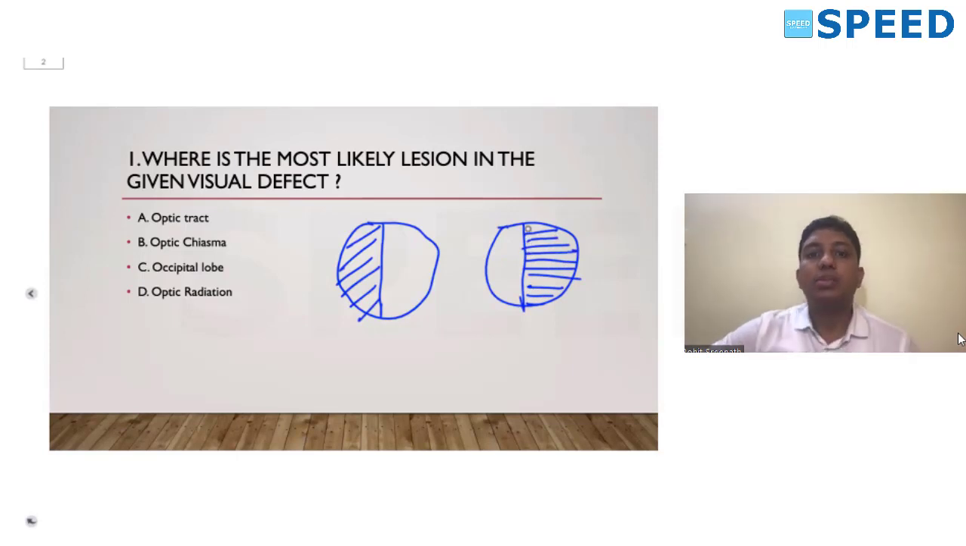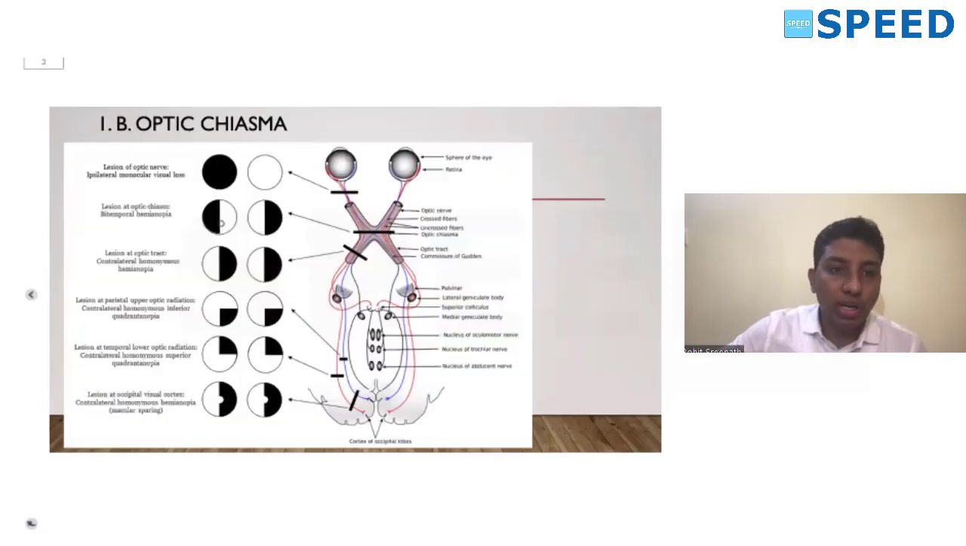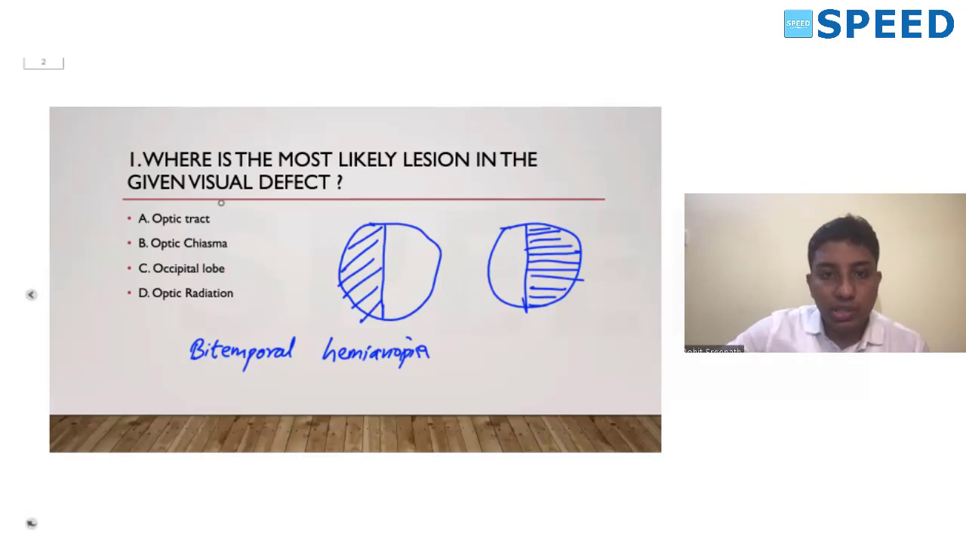What defect is this? The patient is not having visual field on the temporal side of both the eyes. So this is a bitemporal hemianopia. We discussed that in case of optic chiasma lesions, we have a bitemporal hemianopia. So this typically is the lesion of an optic chiasma.